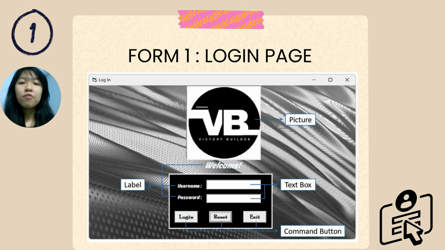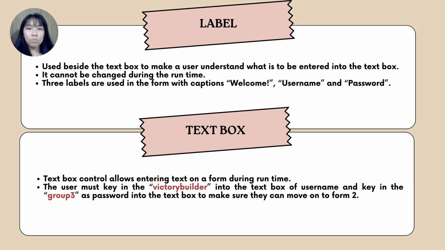First of all, we have view 1, an image box, 3 labels, 2 text boxes, and also 3 command buttons. The label is used beside the text box to make the user understand what is to be entered into the text box. It cannot be changed during runtime. Three labels are used in this form, with the captions Welcome, Username, and Password.